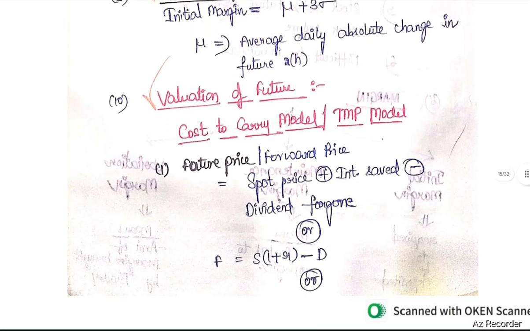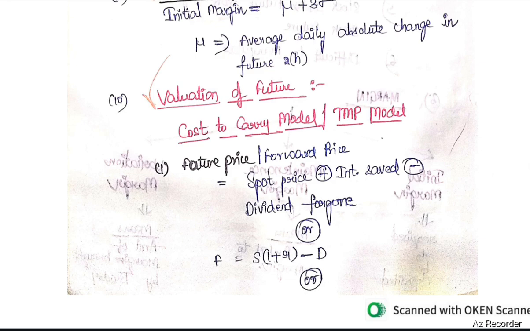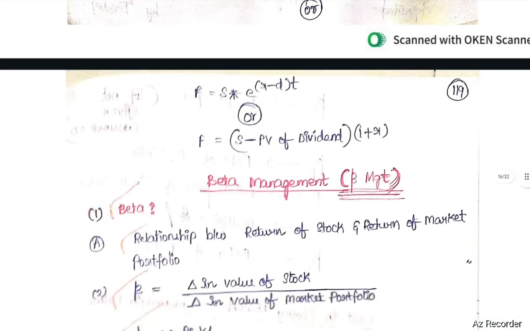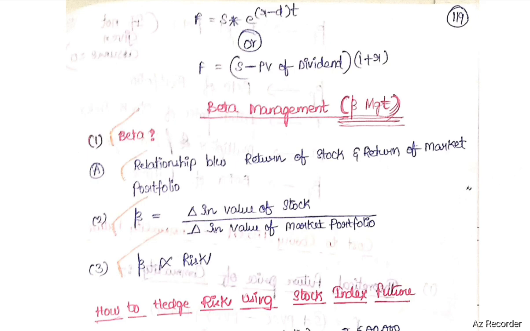Valuation of futures: cost to carry model or TMP model, the theoretical market price model. Future price or forward price equals spot price plus interest or dividend saved minus dividend foregone, or F = S(1 + R - D), or F = S e^((R - D)T), or F = (S - present value of dividend)(1 + R).